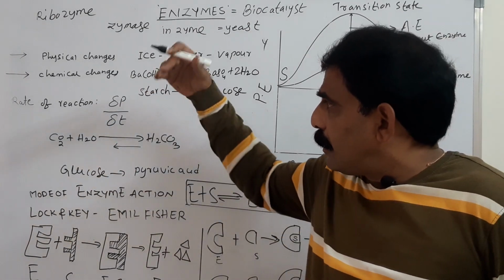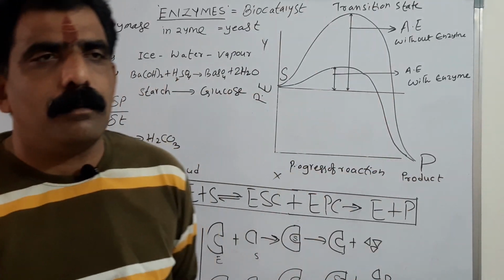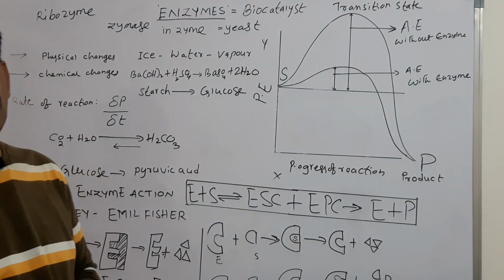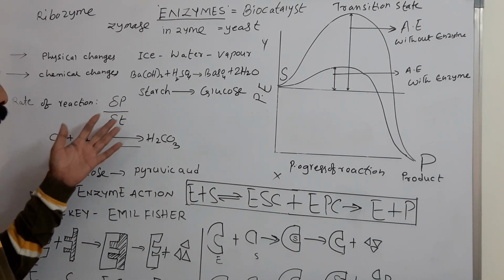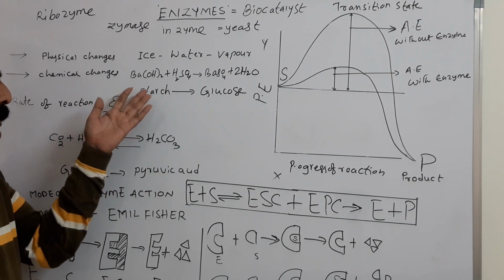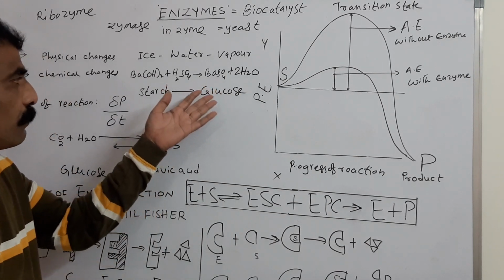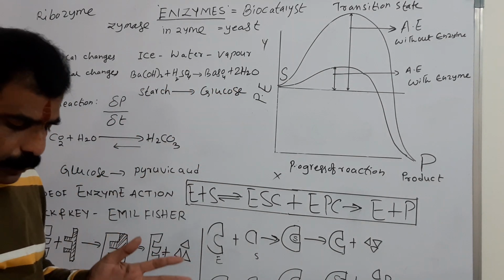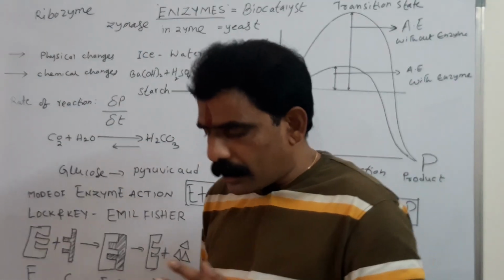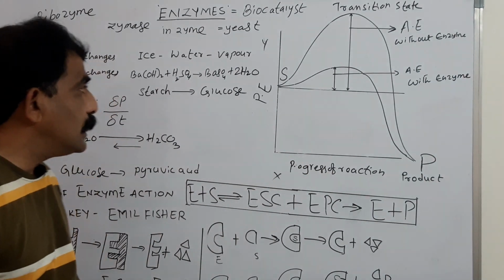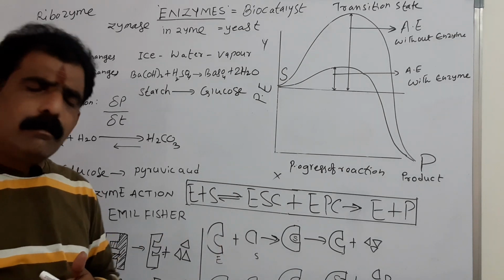Coming to the chemical processes, what are they? Either it involves the making or breaking of the bonds. If either making or breaking of the bonds takes place, we can consider that as chemical processes like this. You see, barium hydroxide reacts with H2SO4, resulting in the formation of barium sulfate and water. So here, making of the bonds occurs and breaking of the bonds also occurs. So bonds are broken, bonds are made. So as it involves the making and breaking of the bonds, this is said to be a chemical process or chemical